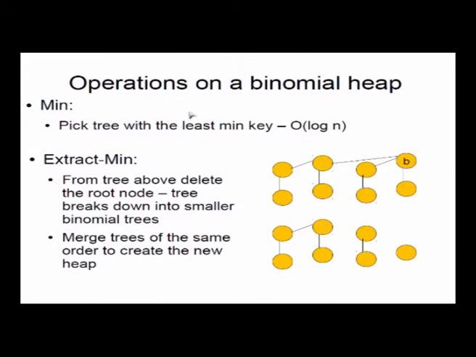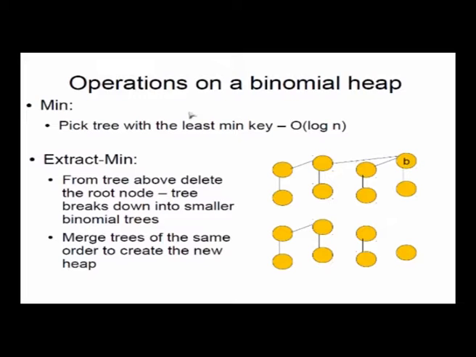So in order to find the minimum of a heap, I take the minimum of each tree in the heap, and out of all of those minimums, whichever is the least, I take that minimum out. So what is the complexity of doing that? There are order log n trees in the heap, and finding the minimum of each tree is a constant time operation, because I just have to look at the root of the tree.